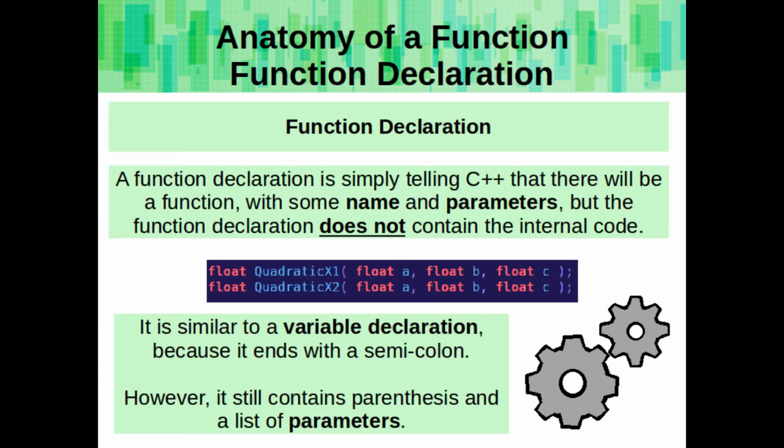A function declaration is simply telling C++ that there will be a function with some name and parameters, but the function declaration does not contain the internal code. It is similar to a variable declaration because it ends with a semicolon. However, it still contains parentheses and a list of parameters.